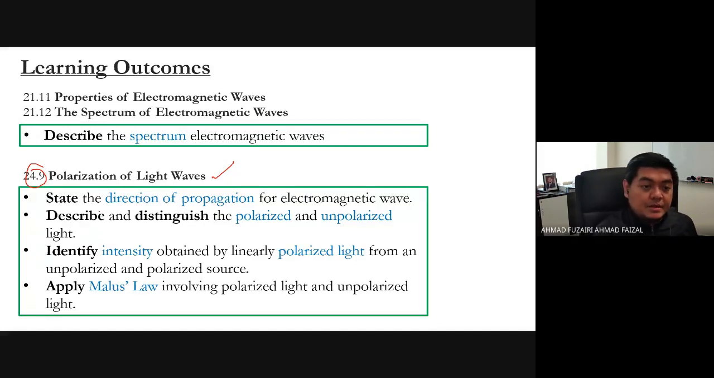In this topic we will learn to state the directions of the propagations, describe and distinguish polarized and unpolarized light, identify the intensity obtained by the linearly polarized light, and lastly apply the Malus law. Okay, what is the Malus law?